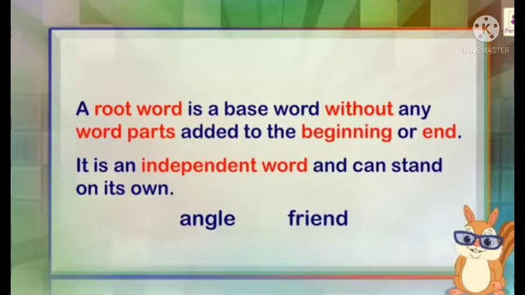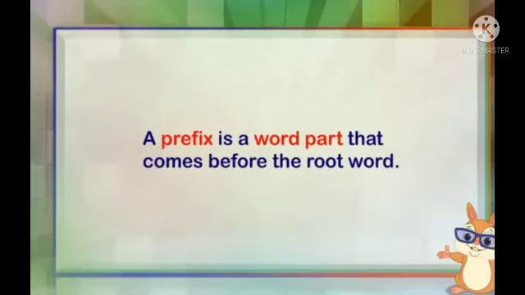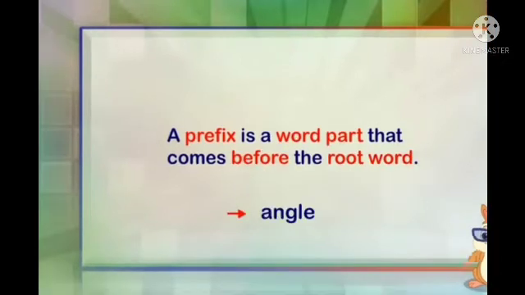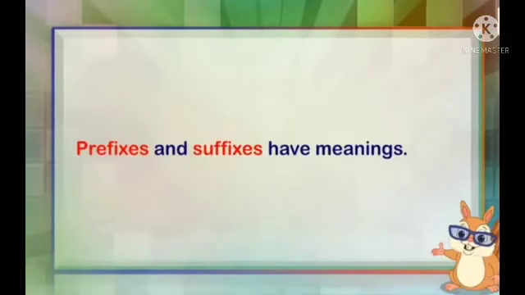Okay, so now let us see the next part, that is prefix. Now first we will see the meaning of prefix. A prefix is a word part that comes before the root word. Now see, angle, the word was given over there. That was a root word, and if some words are added before it, for example, try plus angle, that is equal to triangle. Now see, tri is what? Prefix, and angle is what? Root word. So this is the meaning of prefix.